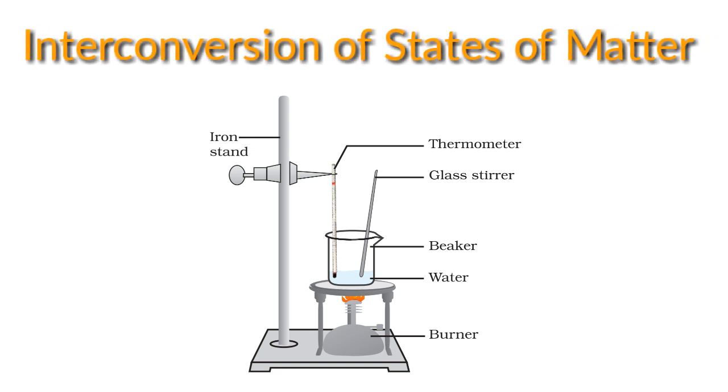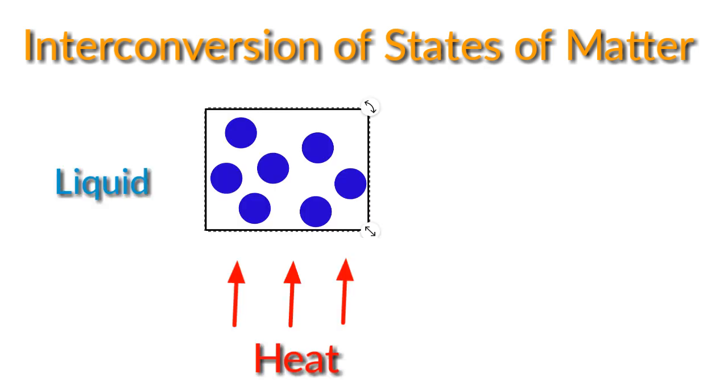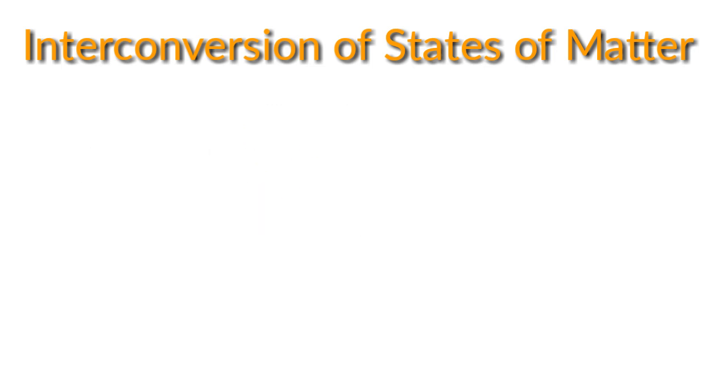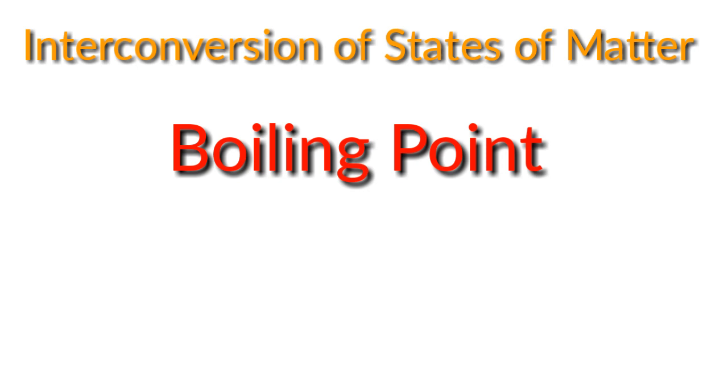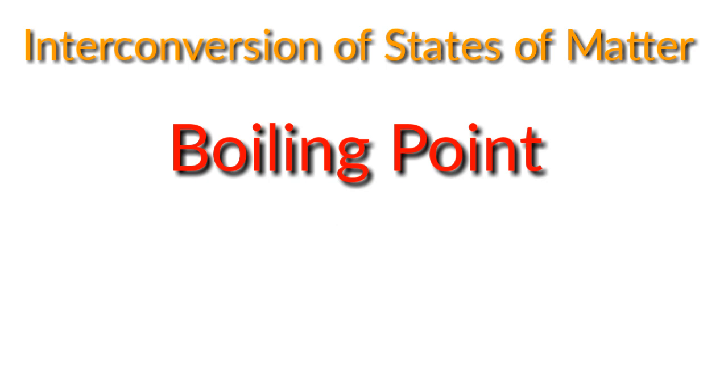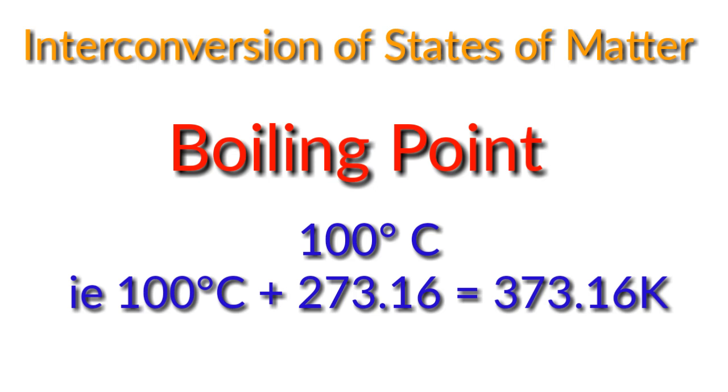When we supply heat energy to water, particles start moving even faster. At a particular temperature, a point is reached when the particles get enough energy to escape completely from the force of attraction between them. At this temperature, the liquid starts changing into gas, and this particular temperature is known as boiling point. This can be defined as the temperature at which a liquid starts boiling at the atmospheric pressure. Boiling point of water is 100 degrees Celsius.